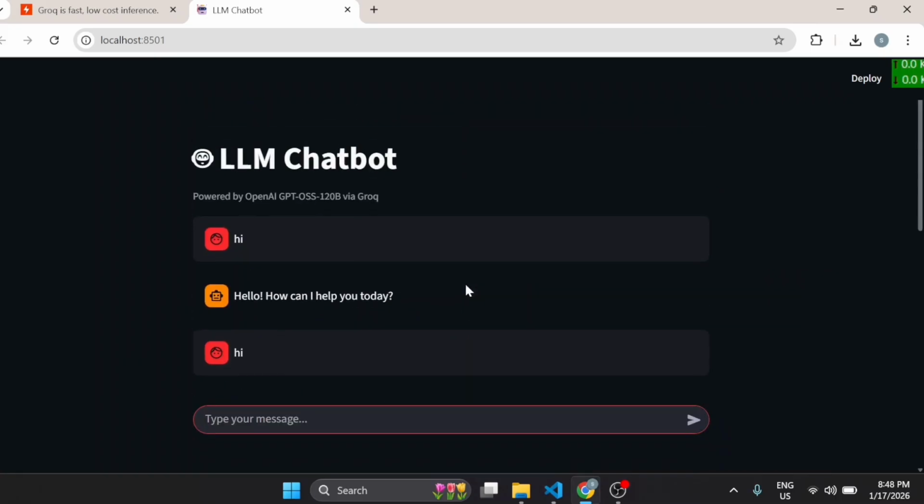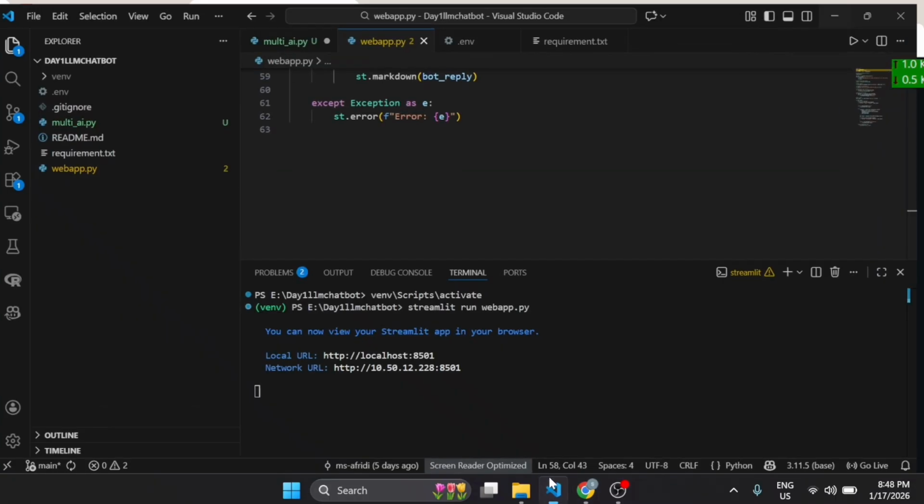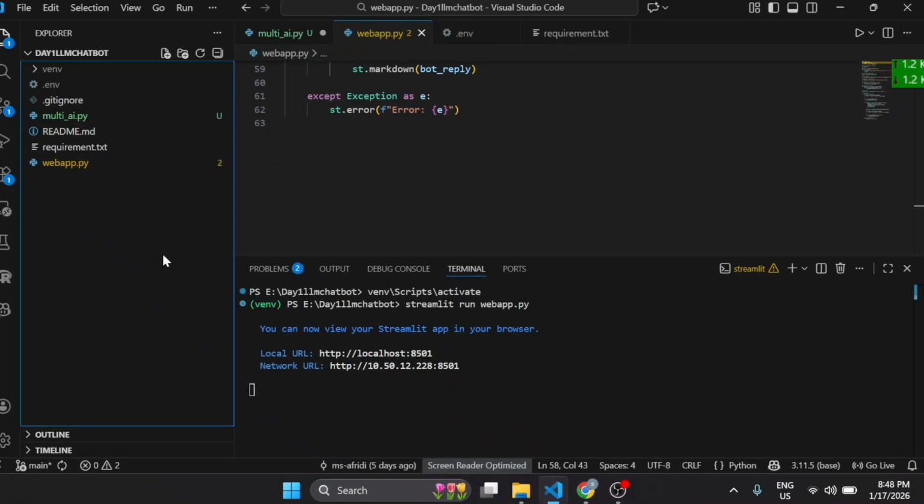But today we are going to build a multi-AI personality chatbot, like a Python instructor chatbot, a motivational speaker chatbot, okay, and we will ask the same question to each chatbot, and then I will compare all the outputs, and I will explain how important the prompt is, okay. Prompt changes the whole concept. Your prompt always defines your output, that is the AI behavior, okay. That's why lots of companies are hiring for prompt engineering. So without wasting time, I will guide you on how to build this project, okay.